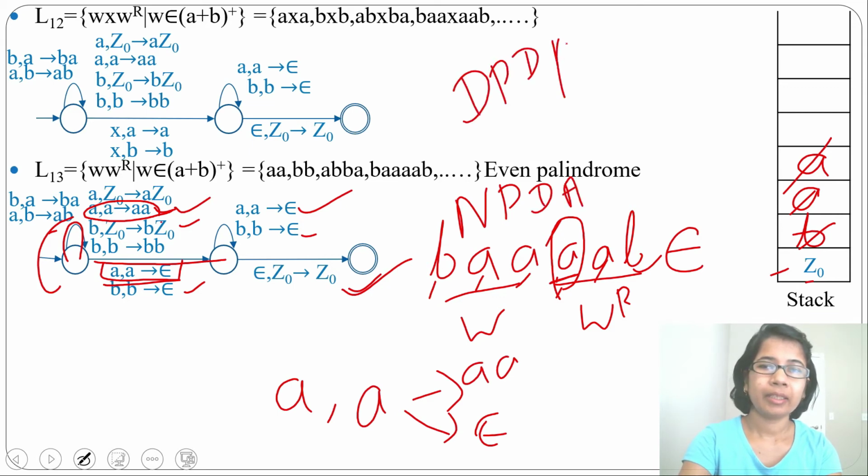As we can identify that X is the middle, after that we need to pop. But here no X is given. So you cannot identify which is the middle after which you need to pop.